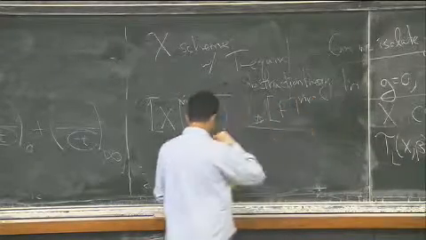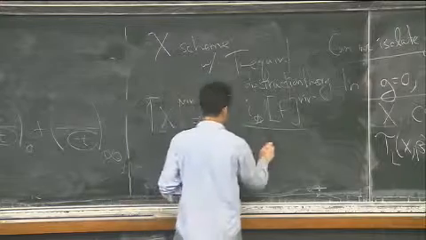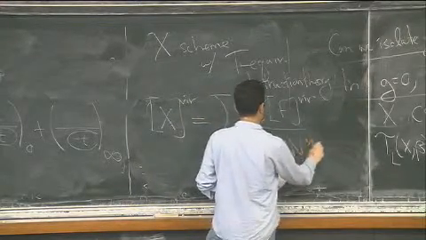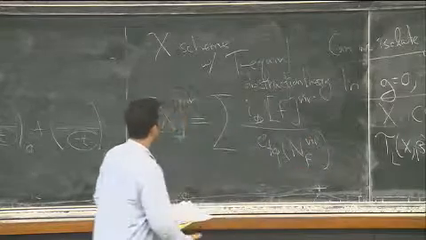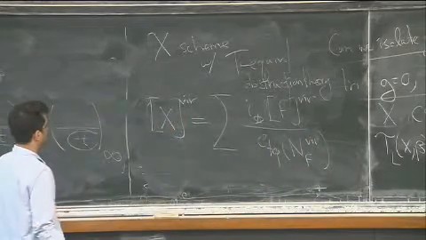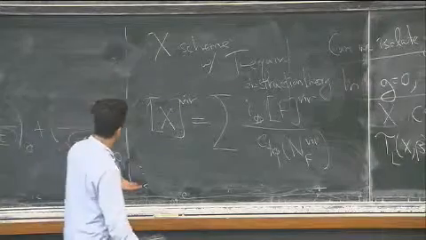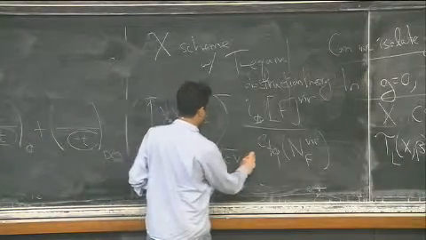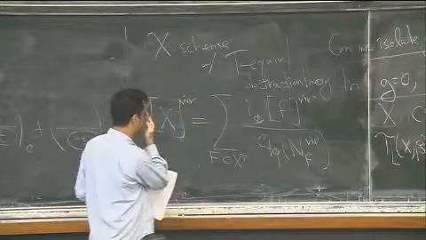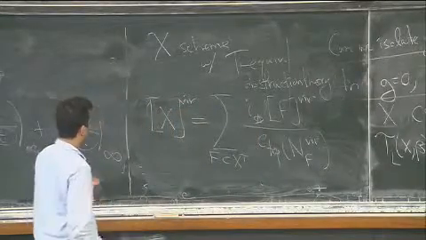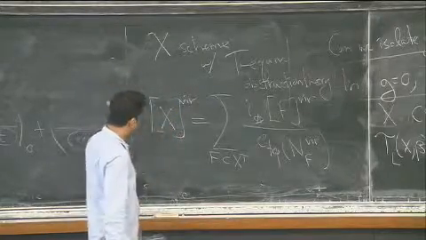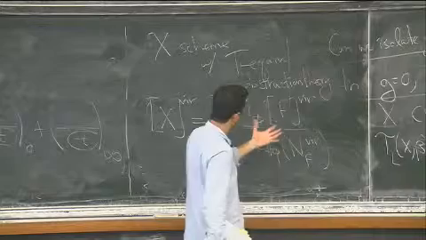So I'm going to write down a formula in equivariant homology. So what this is saying is that, again, this is going to be a sum over connected components of the fixed locus. And what it's saying is that actually X carries a perfect obstruction theory, and so does each connected component of the fixed locus.